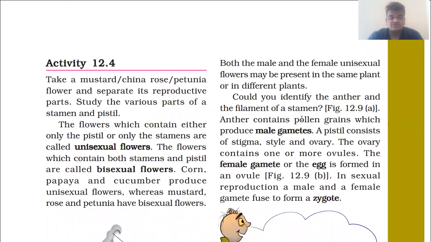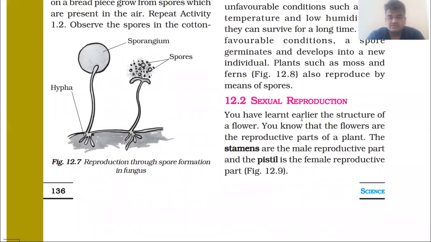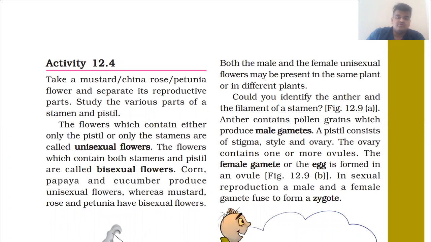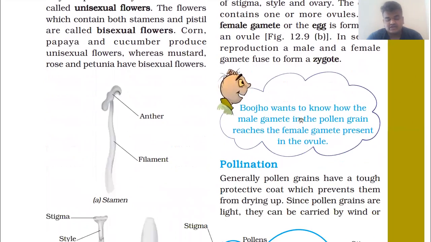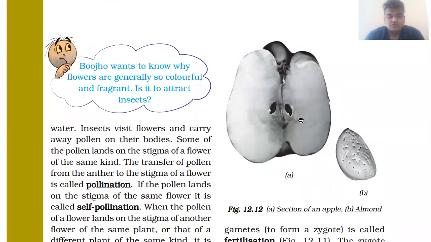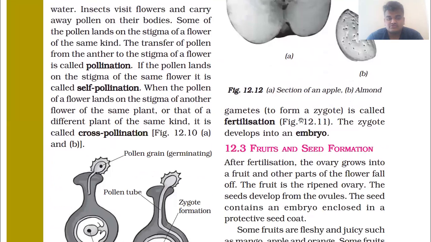In sexual reproduction, we have studied about male gametes, female gametes, and eggs, and how the zygote is formed by the male and female gametes. After the formation of the zygote, pollination and fertilization we have also studied.